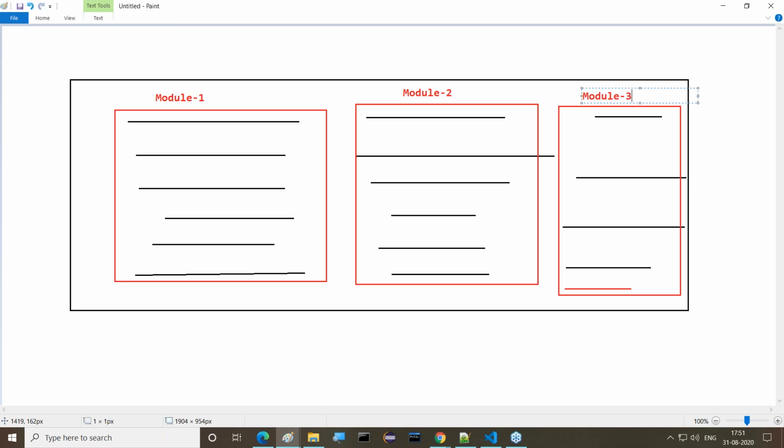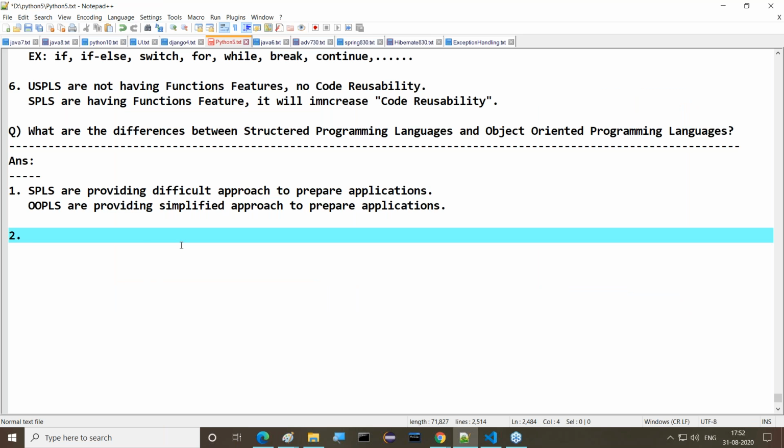Module in the sense, don't think about our Python files and modules. No, I'm not talking about Python even. I'm talking about generalized information. That code unit in a program, the code block in a program, is called a module. In general, we used to say like this. Good. So modules here we are getting. Guys, all of you observe this clearly. What is the next point?